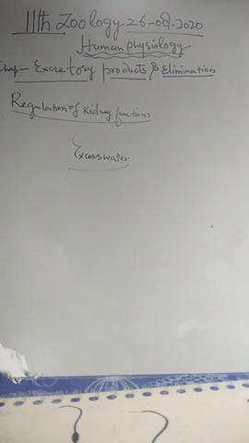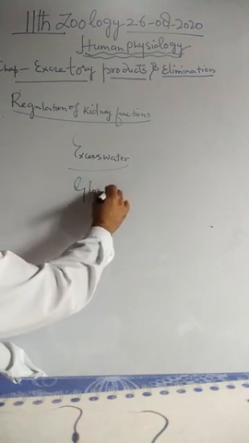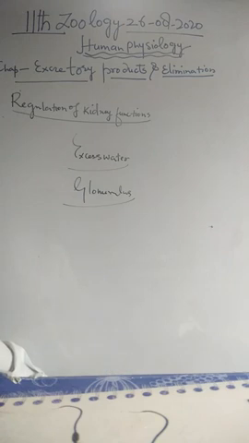It lowers the osmotic pressure of the blood and increases the volume of the blood. If the volume of the body fluids increases above normal due to excess of water, glomerular filtration increases due to increase in blood pressure in the glomerulus.